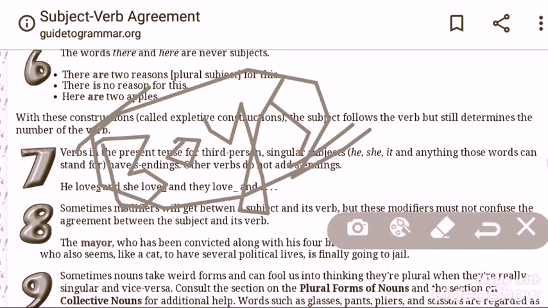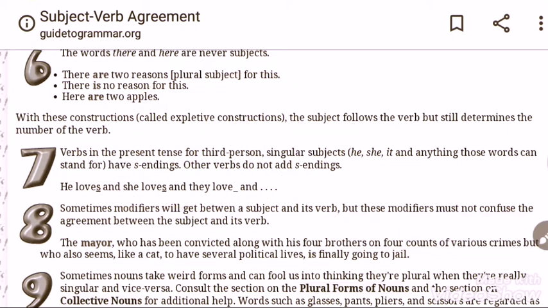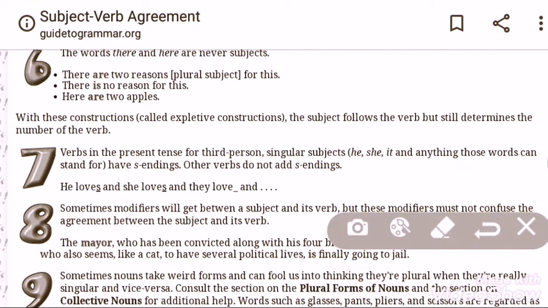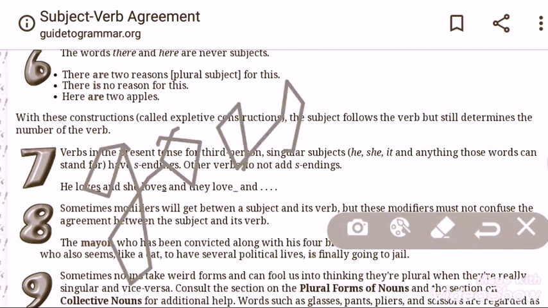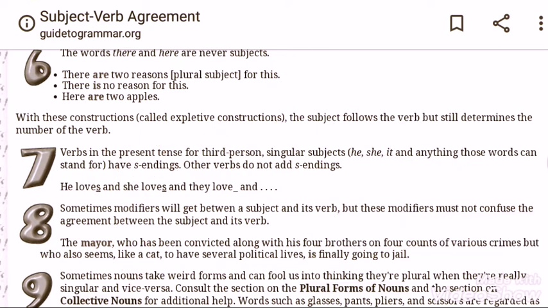But in the case of verb, it is just the opposite. If at the end of any verb there is s, like goes, it is singular. So if there is s at the end of any subject, it is plural. If there is s at the end of any verb, it is singular.